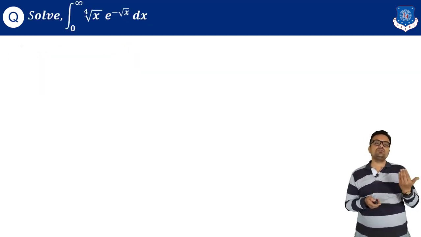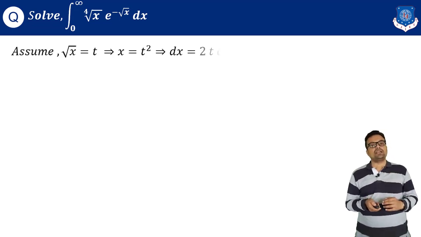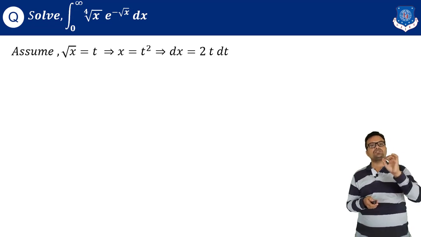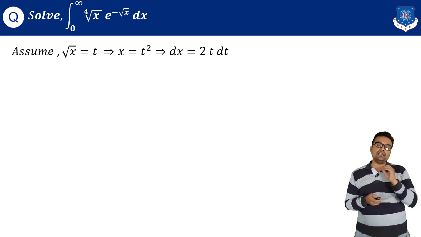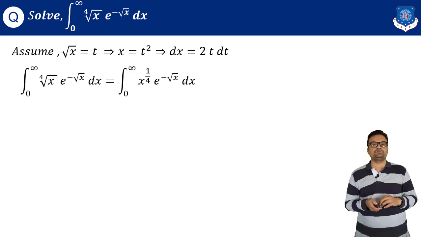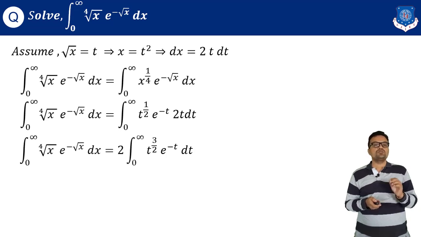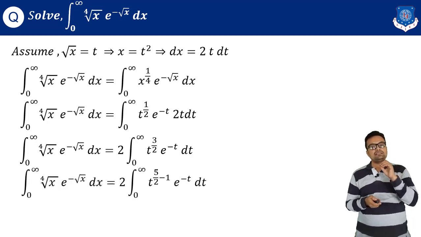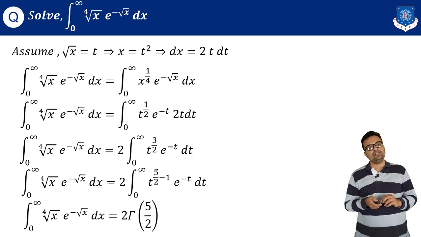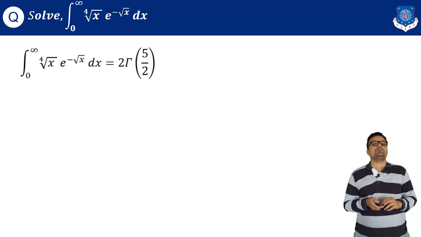Let us move to another case. Suppose the question is the integral from 0 to infinity of fourth root of x times e raised to minus root x dx. So I need to make one substitution first. Root x equal to t, x equal to t square. So dx is 2t dt. Taking all these values into the integration, it will give you 2 times the integral from 0 to infinity of t raised to 3 by 2 e raised to minus t dt. And that means you can rewrite this as 5 by 2 minus 1, e raised to minus t, and that is nothing but 2 times gamma of 5 by 2.